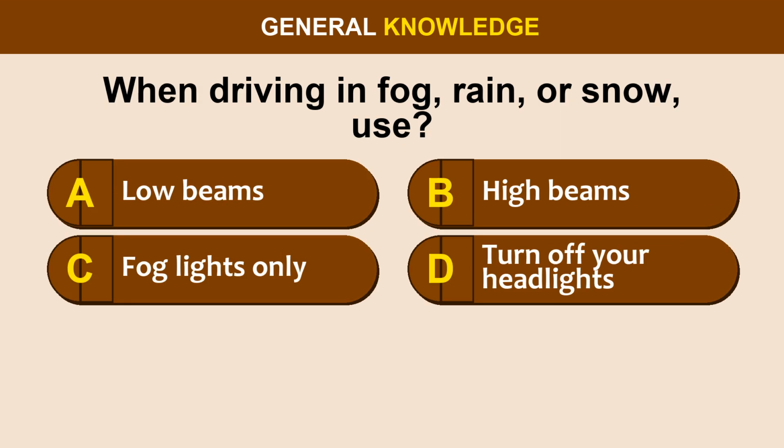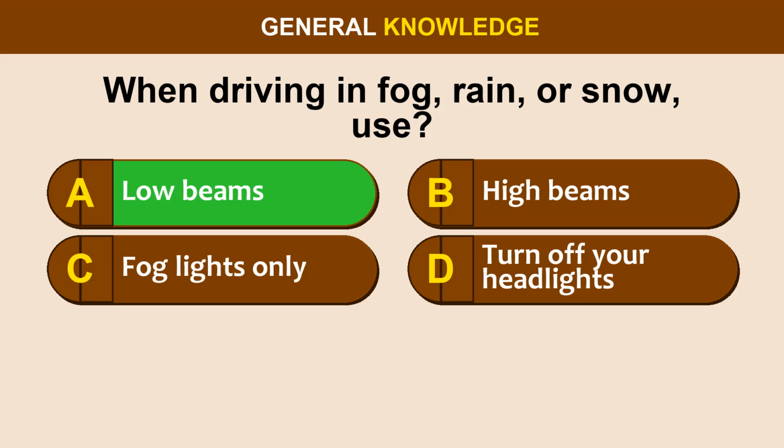Question 55. When driving in fog, rain, or snow, use option A, low beams. Option B, high beams. Option C, fog lights only. Option D, turn off your headlights.